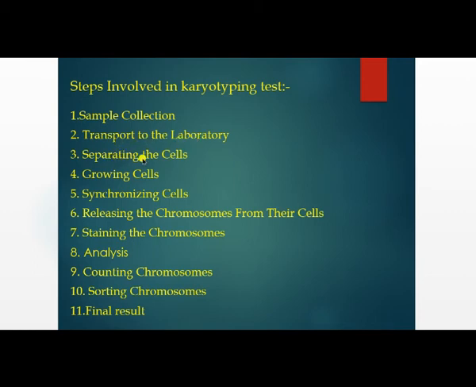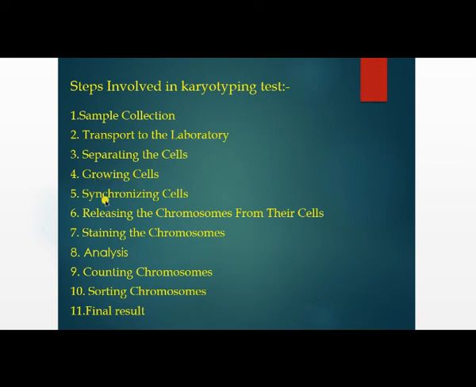Next, separating the cells. As the sample does not contain a single type of cell, because an animal is made up of multiple cells and is complex, you have to separate the cells. You can separate the cells from other cells and isolate a single type of cell, so that the isolated cells can be grown in the lab. After isolation, you have to grow the cells.